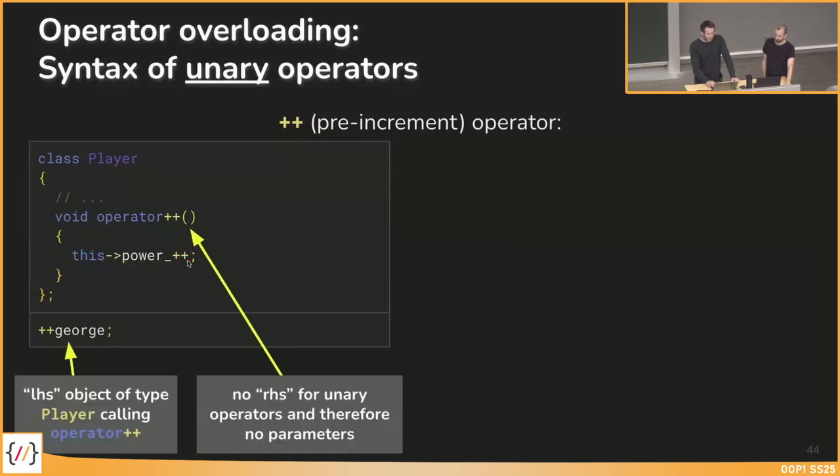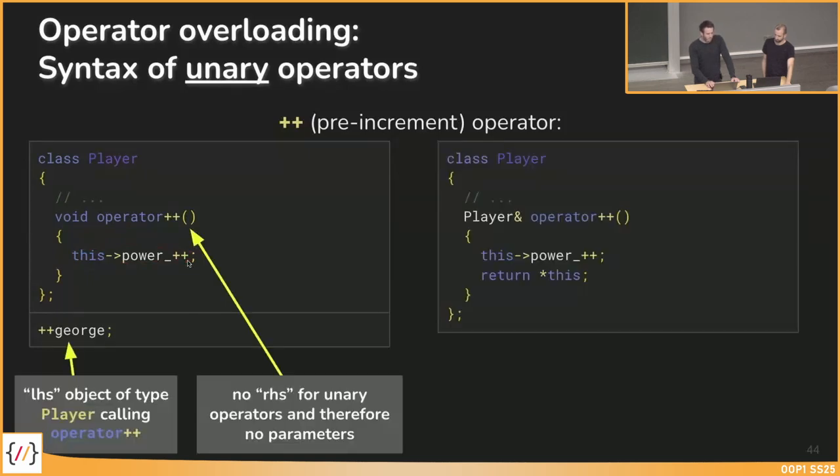What happens inside this method is just incrementing power. But there is also an extended version of this pre-increment operator implementation, where I do not return void, but a player reference. And then I say power plus plus, and return this with a dereference of this, so I return the player object as reference. Why would I do this?